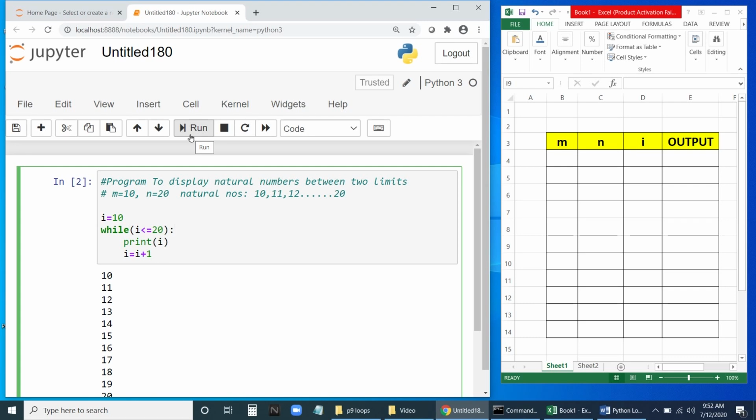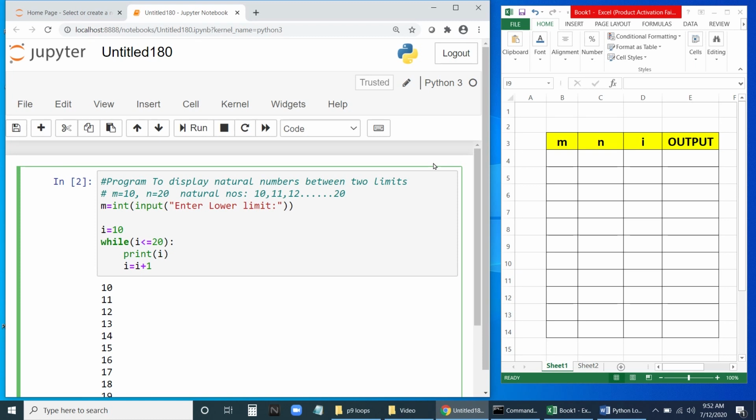every time it should ask me what is m and what is n, what is the lower limit and what is the upper limit we want to display. So let us develop the program for that. M is equal to, we will enter the lower limit here. M is equal to input. We need to change to integer. Let me enter here, enter lower limit. Similarly, we'll have upper limit.